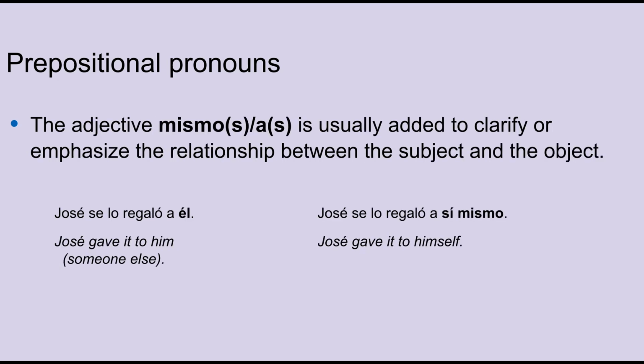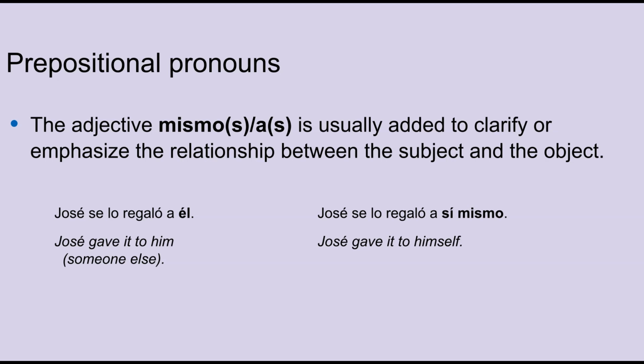Sometimes you need to clarify or emphasize the relationship between the subject and the object of a sentence. For example, look at this sentence. José se lo regaló. Jose gave a gift, but we don't know if he gave it to himself or someone else. If he gave it to someone else, add a prepositional pronoun as you've learned. José se lo regaló a él.